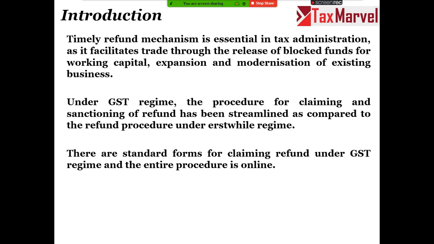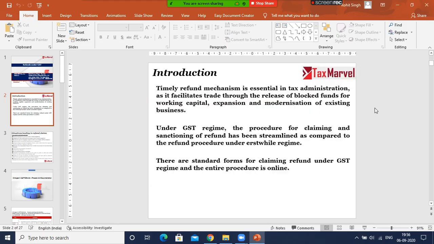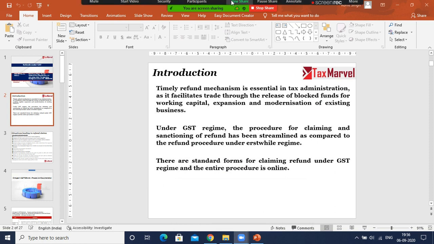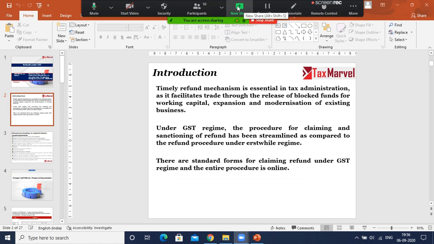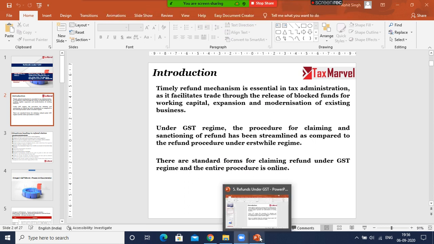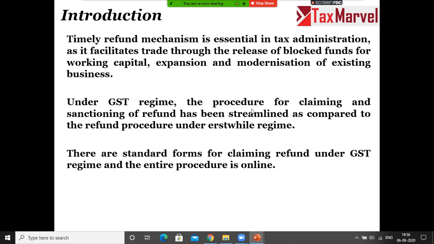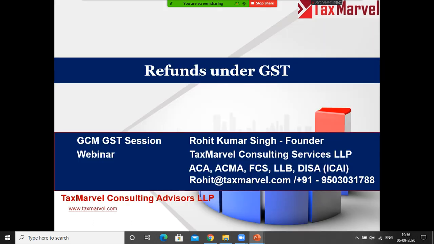Is the screen on Zoom? It is. Your screen is showing as Zoom only. You cannot see the screen? It's visible, sir. Sir, you just try to see your settings. I think the screen is visible. Oh, here it is. Okay, carry on.